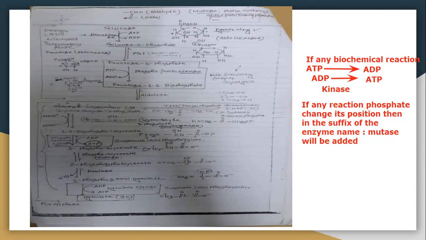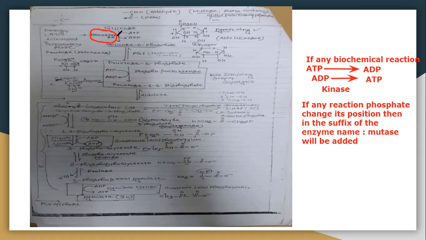So, glucose to glucose 6-phosphate is in the presence of hexokinase. Hexokinase has different isoenzyme forms: hexokinase 1, hexokinase 2, hexokinase 3, and hexokinase 4, and hexokinase 4 is also known as glucokinase.